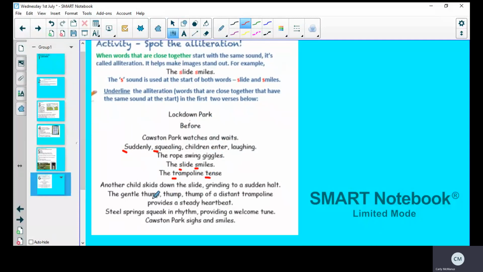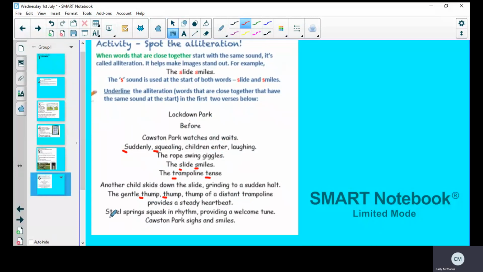Another child skids down the slide, grinding to a sudden halt. There's nothing there. The gentle thump, thump, thump of a distant trampoline. So thump, thump. They are the same word, so it's repetition, but it's also alliteration because it's starting with the same letter. Provides a steady heartbeat.